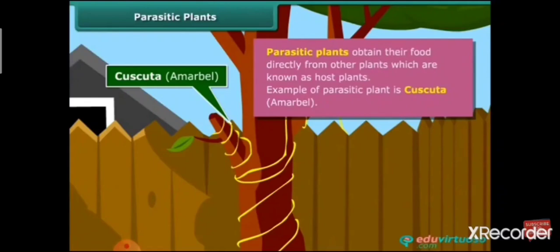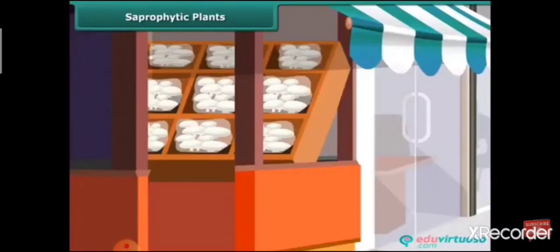It coils around the stem and the branches as a yellow tubular structure. You will be surprised to know that it does not contain chlorophyll. It takes ready-made food from the plants on which it is climbing. The plant on which it climbs is known as host.